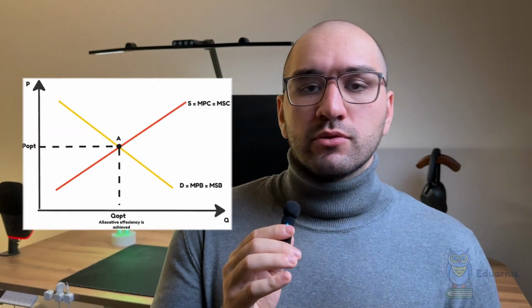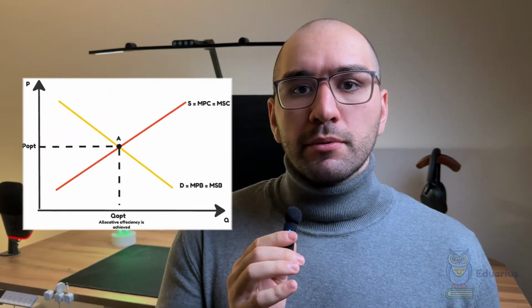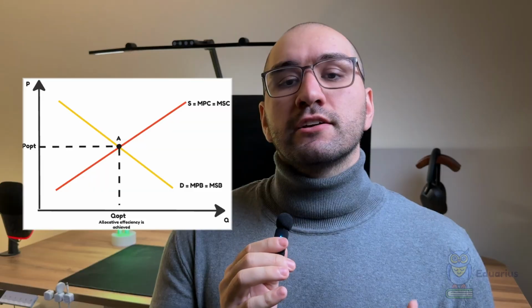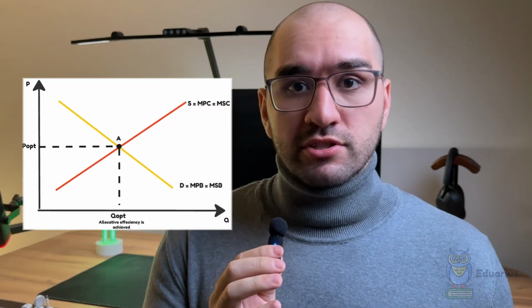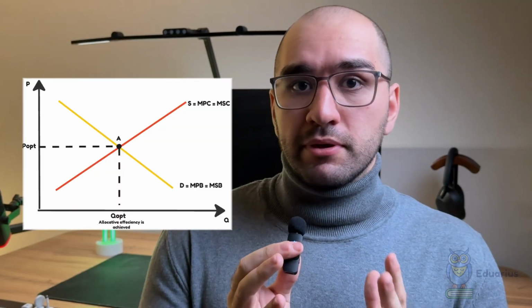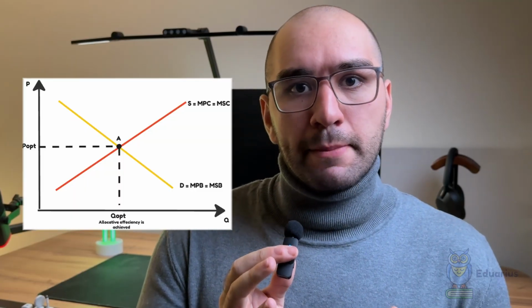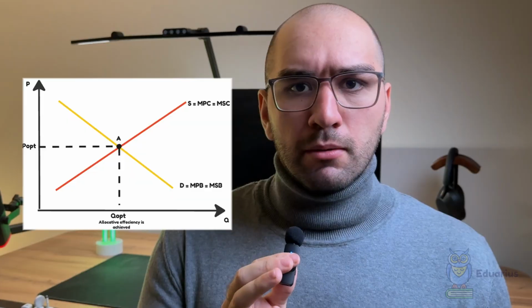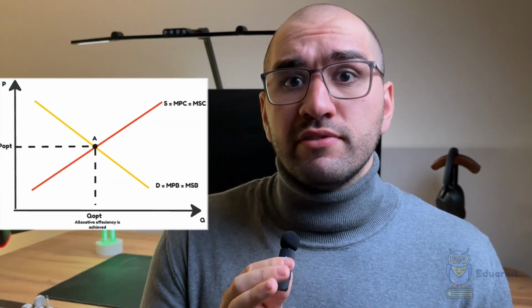Looking at the graph, we see the equilibrium in the market of externalities. There are no positive and no negative side effects. So MPB equals MSB and MPC equals MSC. But what are these abbreviations?